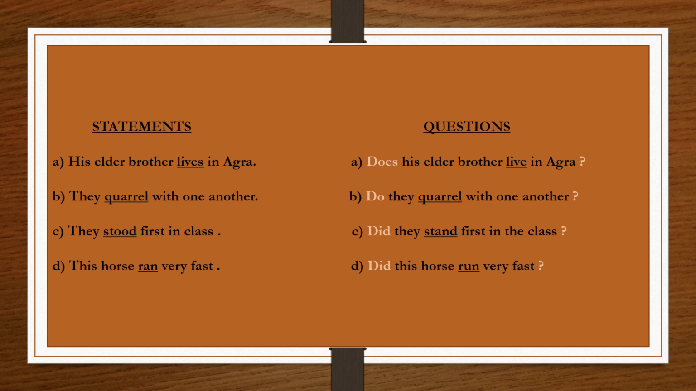And last, this horse ran very fast. Again, the verb ran is written in past tense. So the formation will be did this horse run very fast. Base form of ran is run.